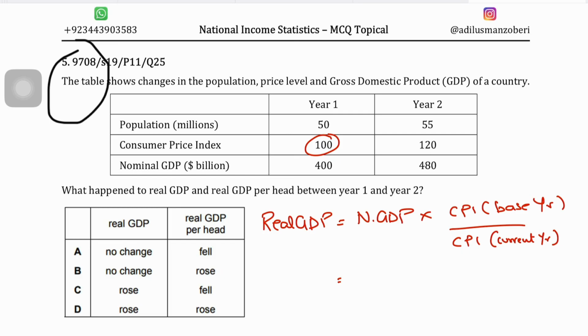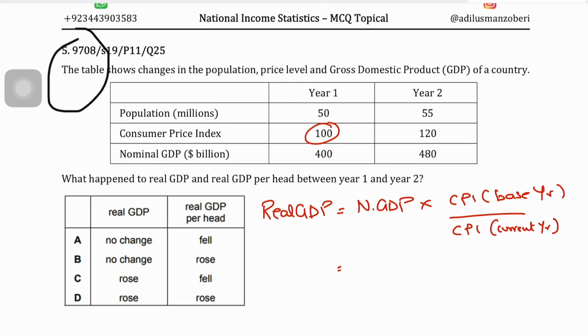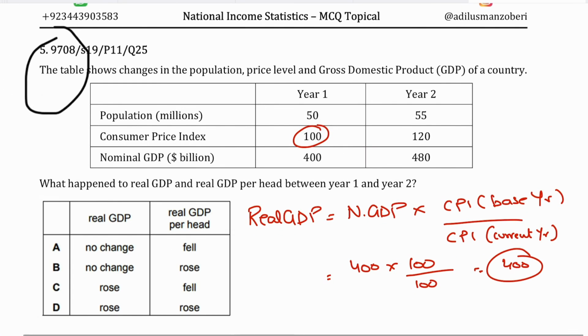Now, the real GDP in your base year would be equal to the nominal GDP, because in the base year, when your CPI is 100, you don't have any inflation. So your real GDP will be equal to your nominal GDP. But still, let's prove it from the formula as well. Nominal GDP is 400, times CPI in the base year, 100, over the CPI in the current year, which is equal to the CPI in the base year, because the base year is the current year. So 100 over 100, which simply means your real GDP is 400 as well. So your nominal GDP in the base year is 400, and your real GDP in the base year is also 400. We didn't really have to go through this formula, but I just wanted to prove it.